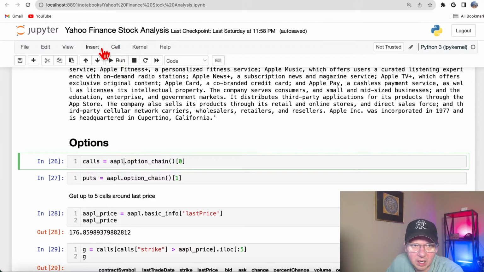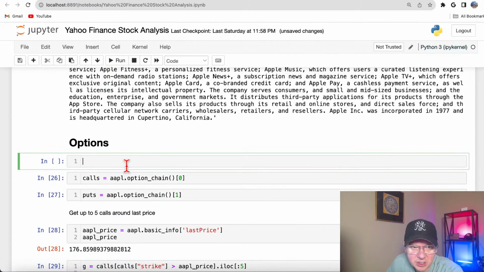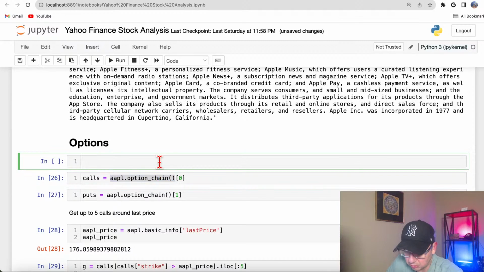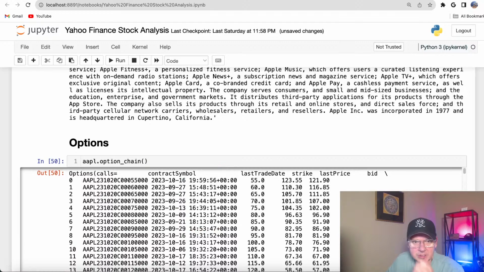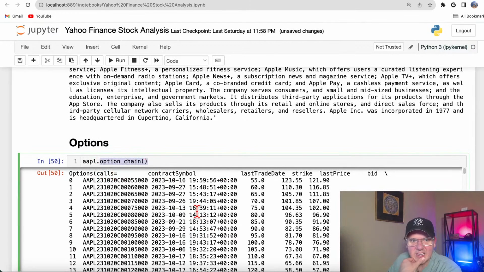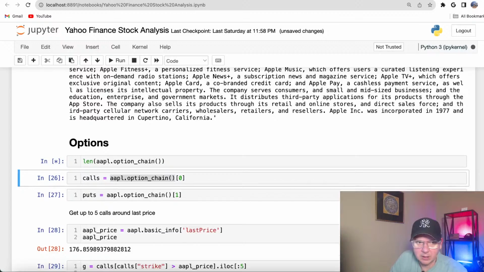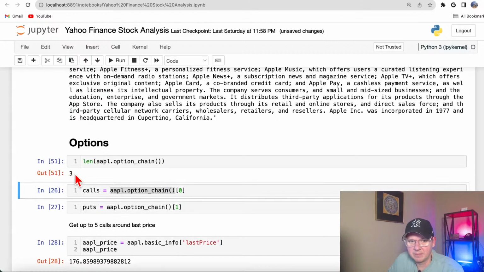So in Yahoo Finance, you could also get options. All you have to do is use this function, option chain. Now let's take a look at what we got here. So here it comes as a tuple, and we could run len on that tuple, and it returns us 3. So it means 3 items in the tuple.